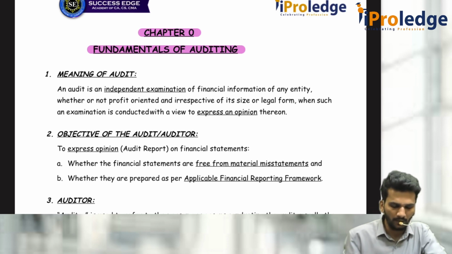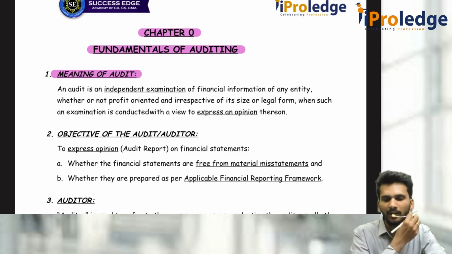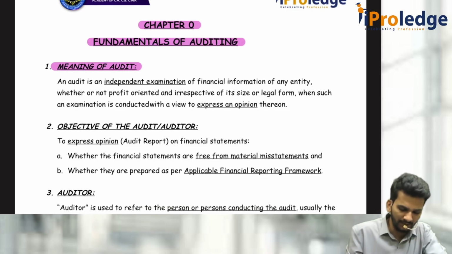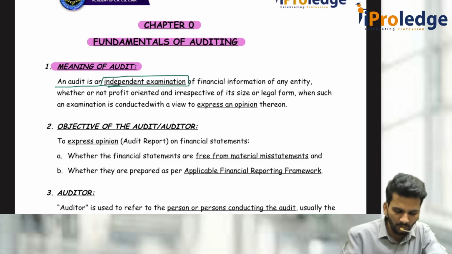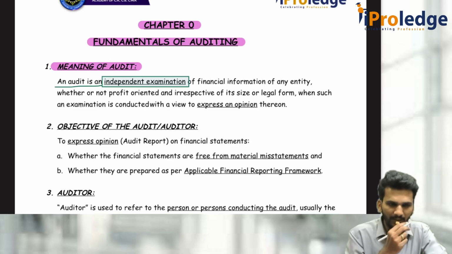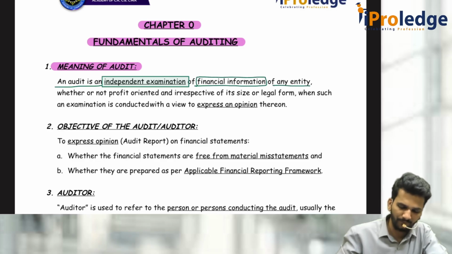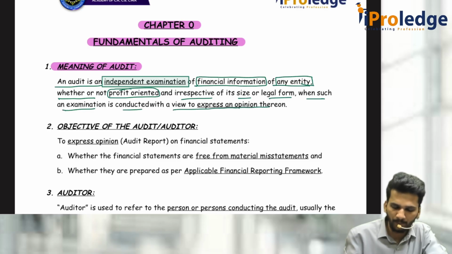So first we have to understand what is audit. How do you understand the word audit? Sir, audit is audit. Yes. What is audit? As the definition says, an audit is an independent examination. The first word we have to discuss is independent examination, and this we will discuss in depth. Independent examination of financial information of any entity, whether or not profit oriented, irrespective of its size, legal form, when such an examination is conducted with a view to express an opinion thereon.